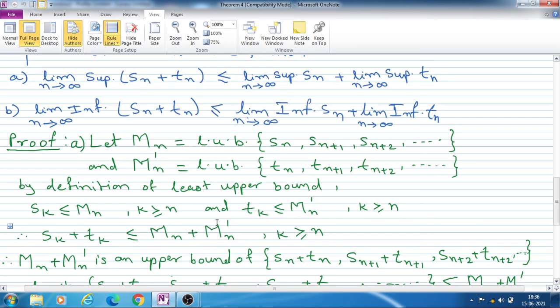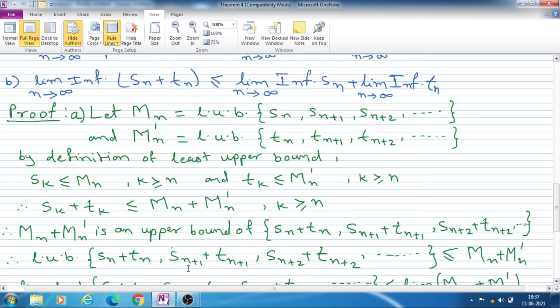So here, as in the above theorem, we saw that capital Mn is the LUB of Sn plus 1, Sn plus 2, and so on, and capital Mn dash is the LUB of Tn plus 1, Tn plus 2, and so on. Now for the sequence Sn, we can say that any term of the sequence, here we have taken the kth term, any term Sk is always less than or equal to its least upper bound.